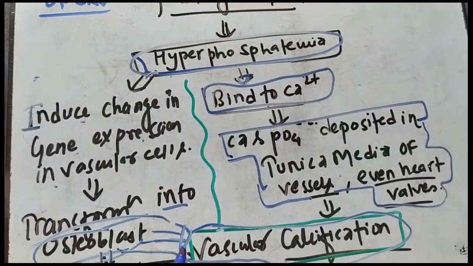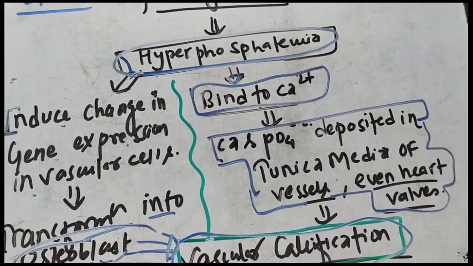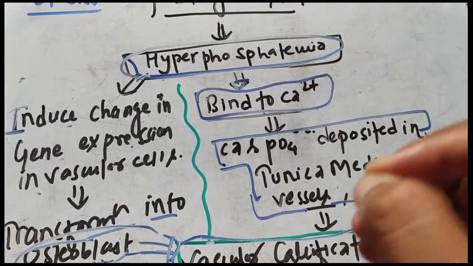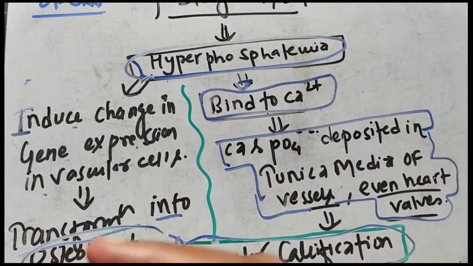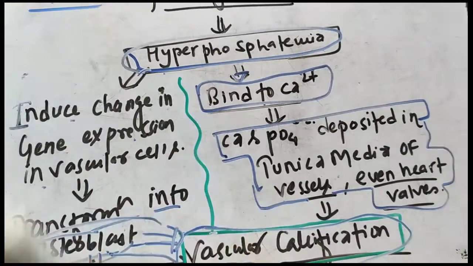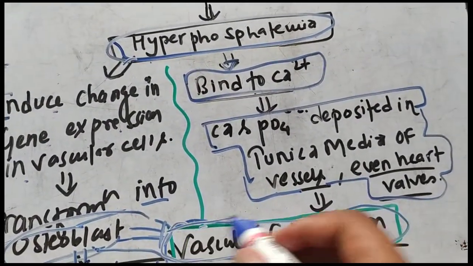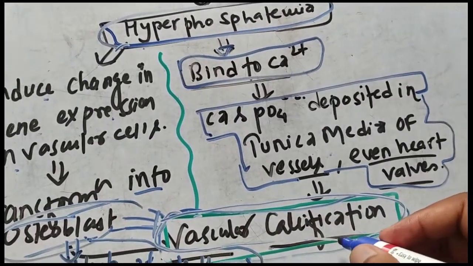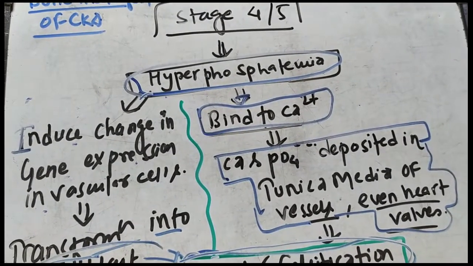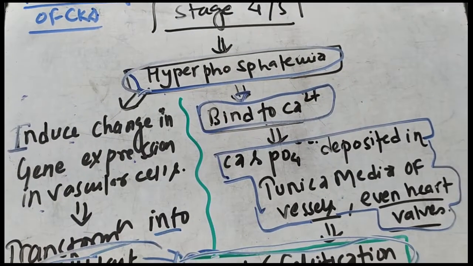So in this way, previously the scientists were wondering why calcium and phosphate were deposited in the blood vessels. Then they came to know that they were deposited because the blood vessel cells are now acting like osteoblasts due to the change in gene expression, causing vascular calcification. This vascular calcification has a number of serious effects. We will talk about them later, but the main aim was to tell you that there is vascular calcification in the later stages of CKD.